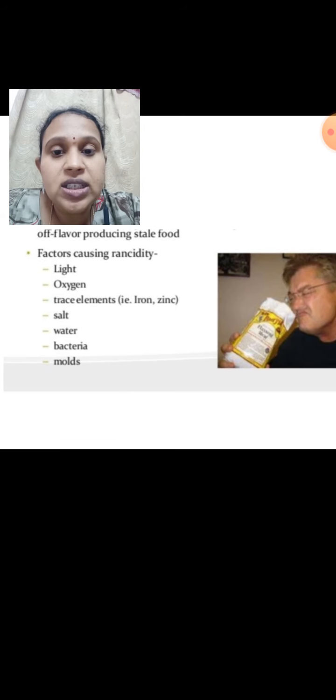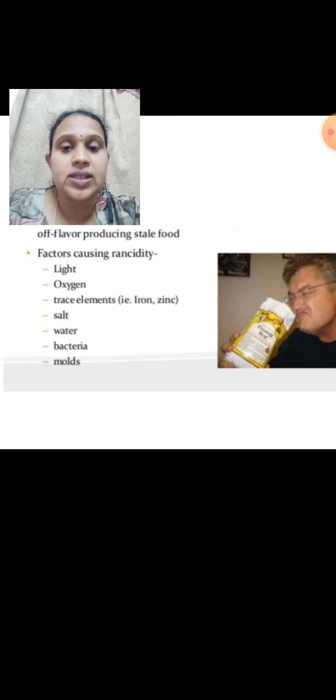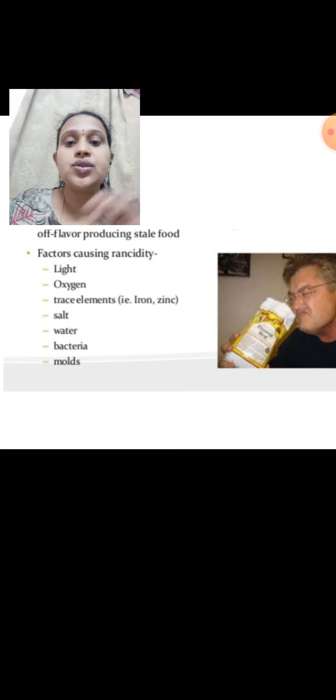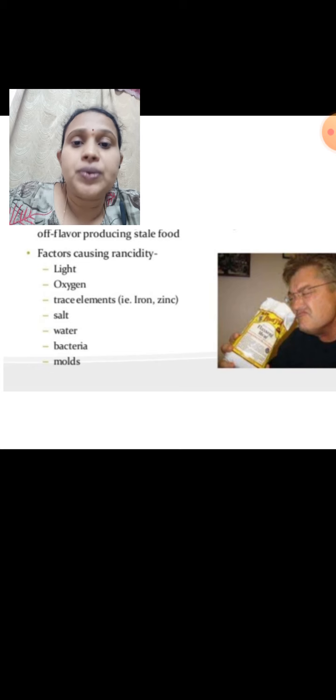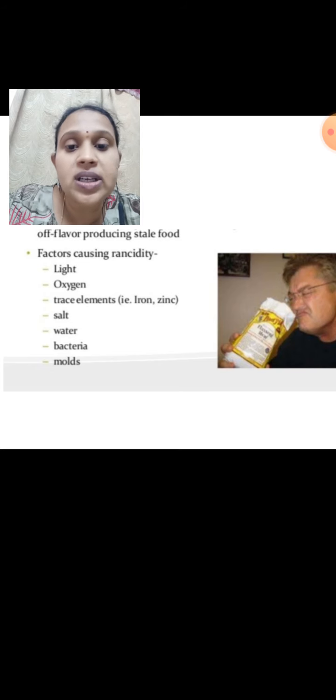If food is exposed to light, if food is exposed to oxygen, and if food is stored in metals such as iron or zinc tins, for example food or pickles stored in any metal containers, it will get spoiled soon. Why? Because the food may react with the metals. Metals are always ready to react with water, salt, oil, whatever it may be.